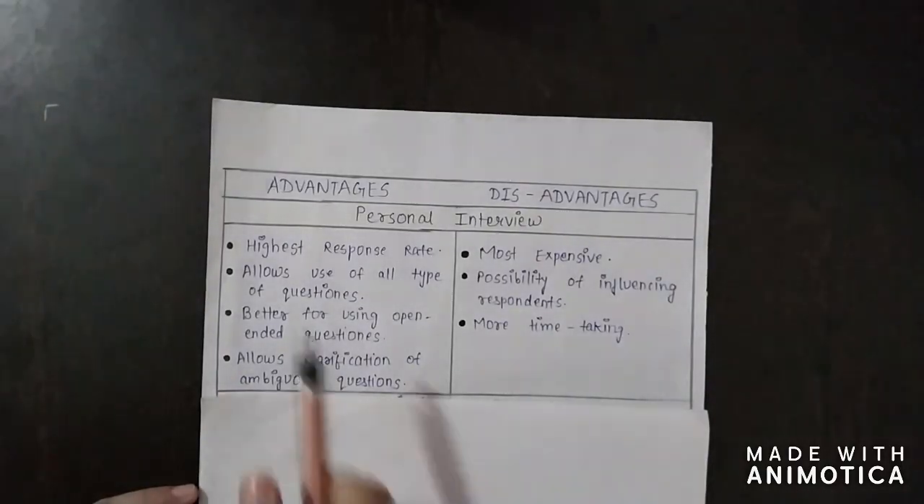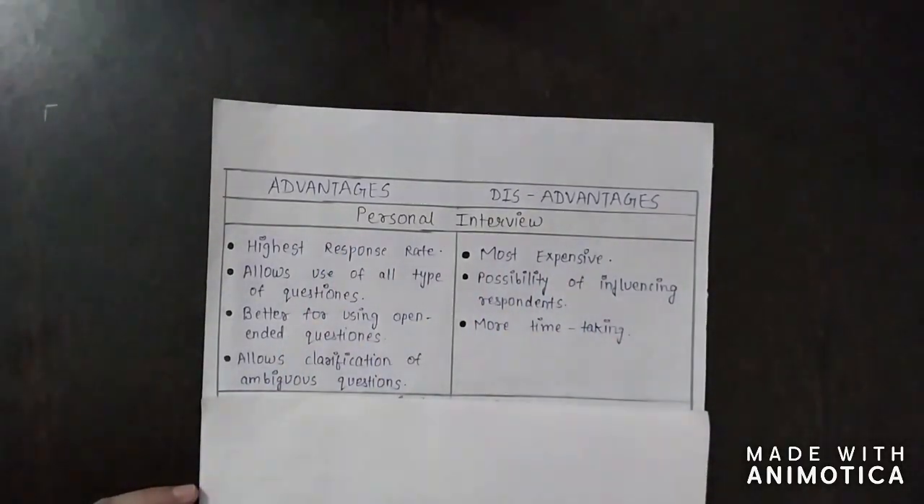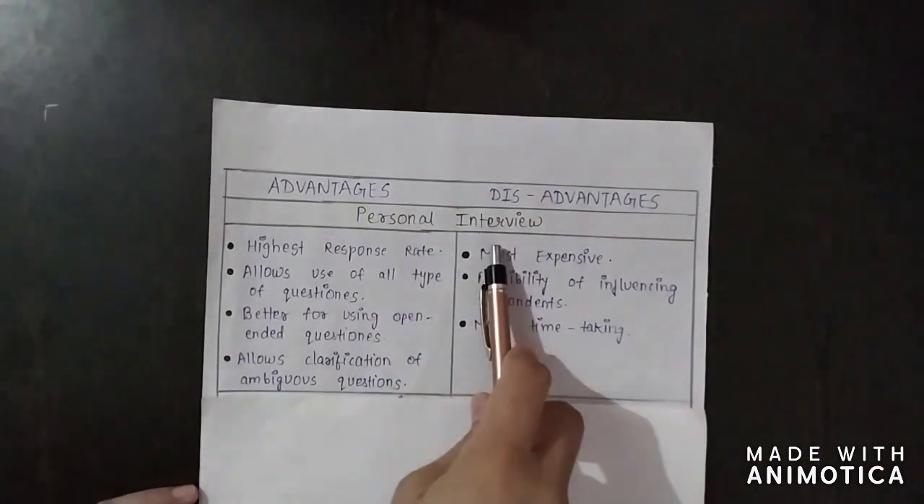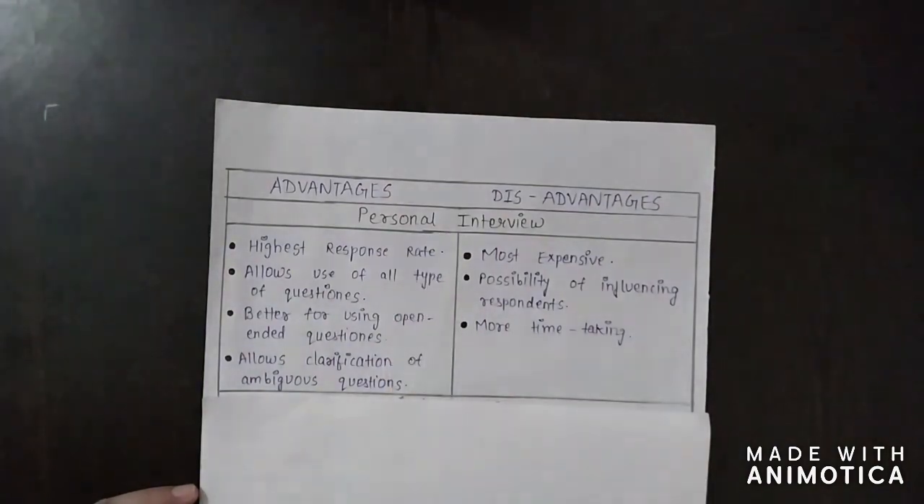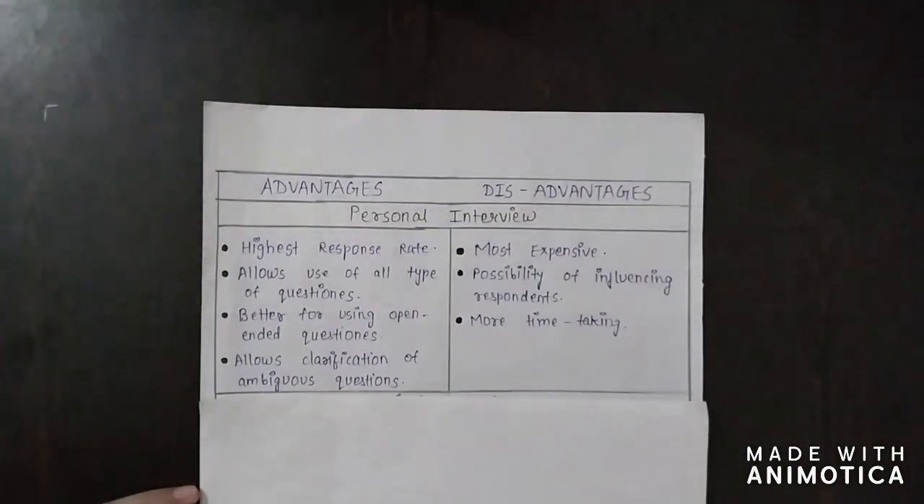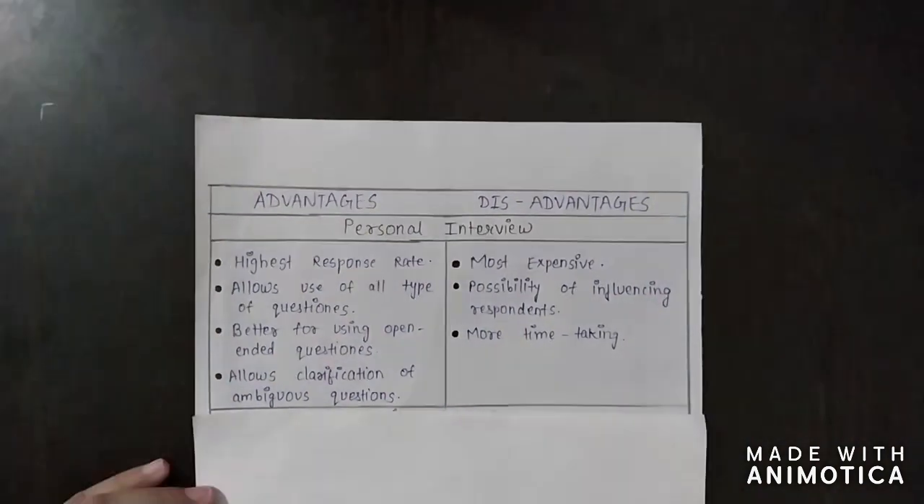Now we will learn the advantages and disadvantages of all the three methods. First is personal interview. Advantages. First, highest response rate. Here, as the investigator personally meets the respondents, they are happy to pass on the information. So there will be higher chances that the respondents will respond and give all the information properly.